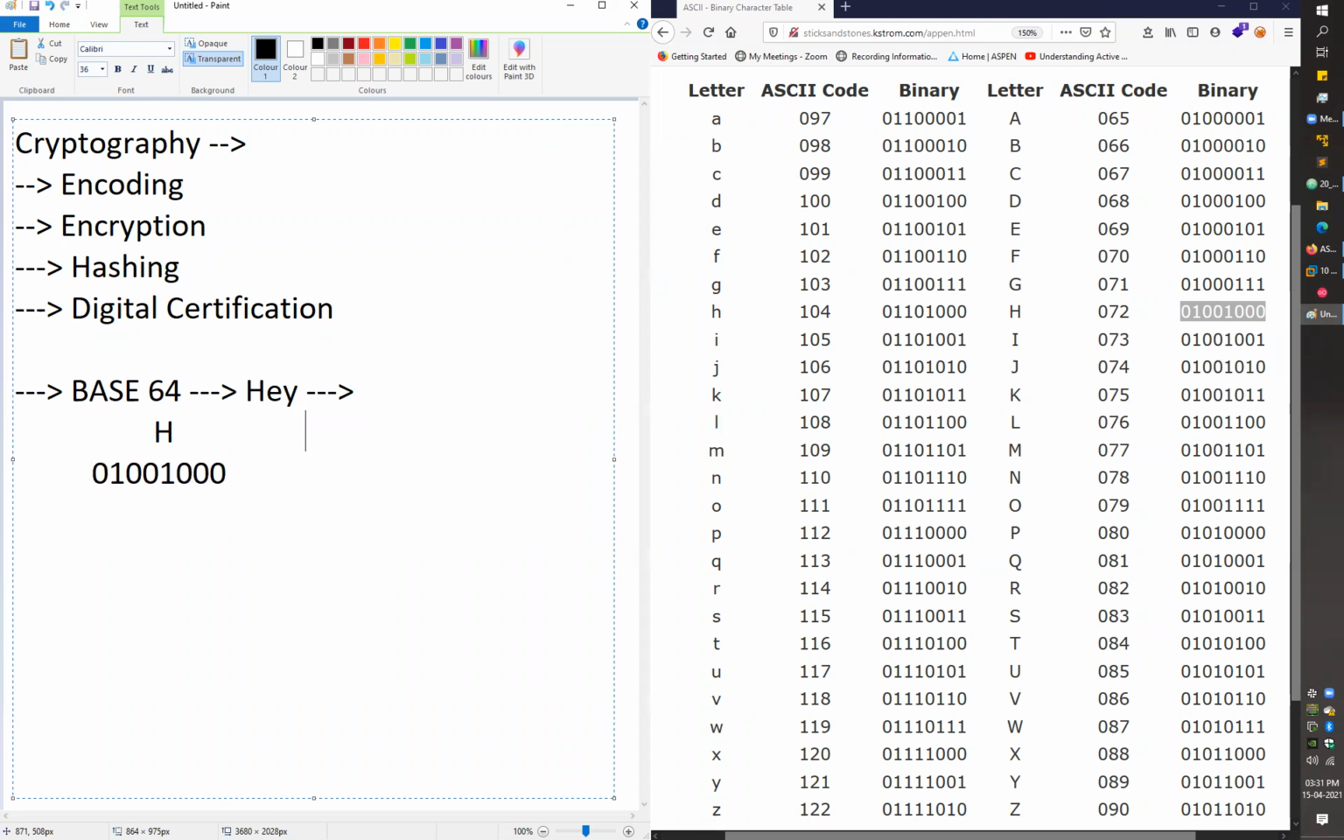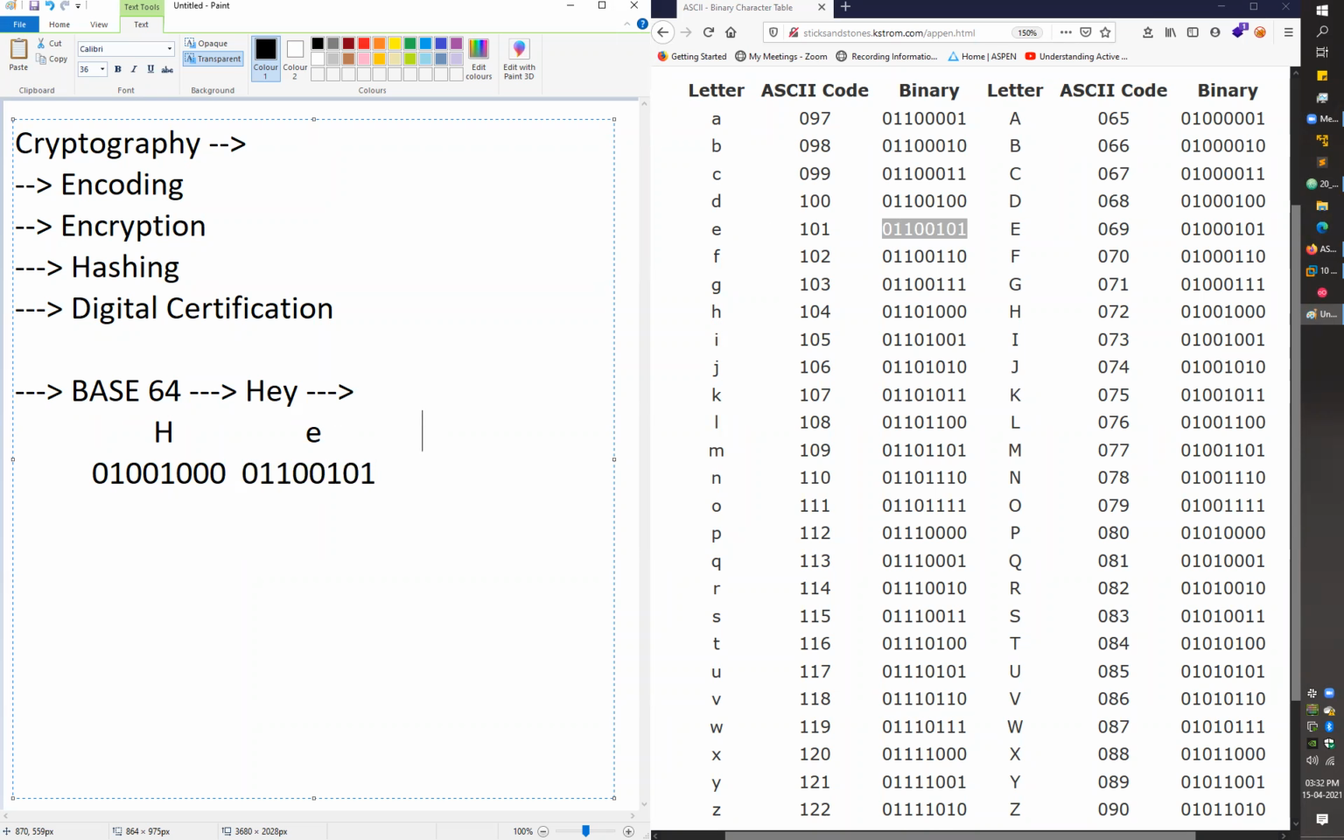After character H, what we have is the small e. Again, my system will start looking for the small e character here, and it's at 101. My small e has an ASCII code of 101, and if you convert 101 into binary, you get this value, 011000101. Again, my system will copy that value and place it here. This value was for the character e.